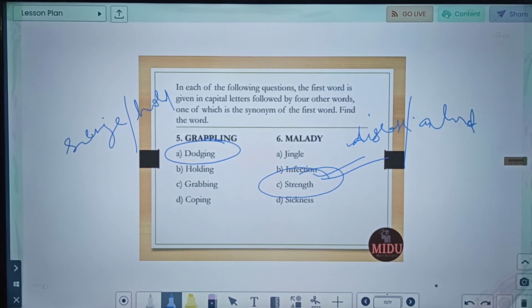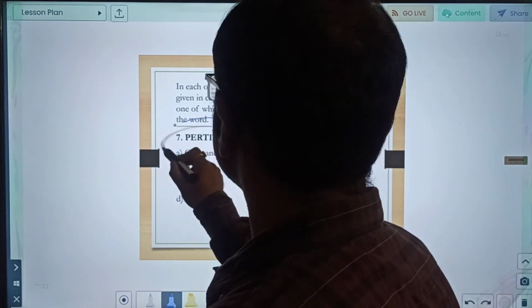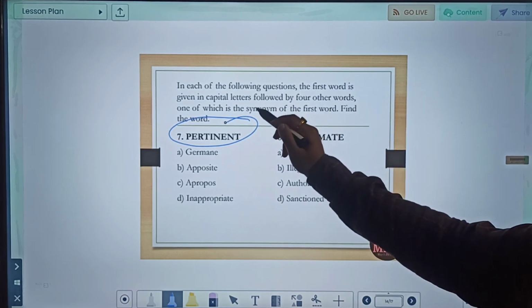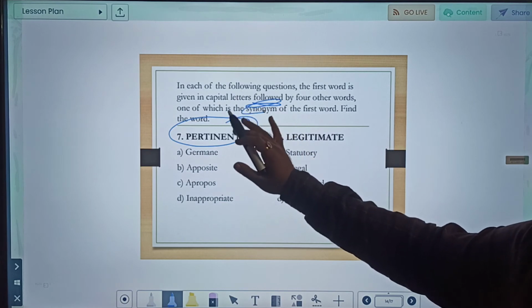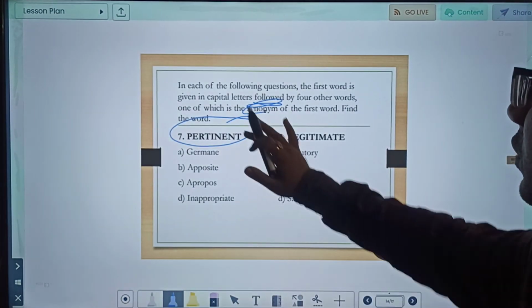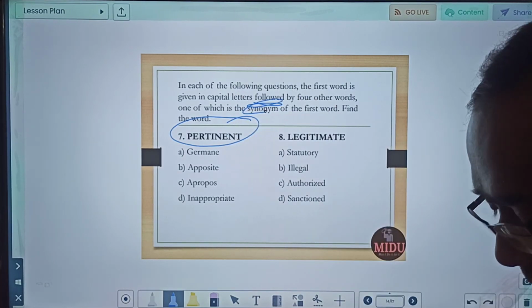So our seventh word basically is pertinent. Friends, just a correction I will tell you. In our next set, by mistake here synonym has been mentioned. You just ignore this, and we are working on antonym. Synonym was the first 10 words, antonym is next, and just ignore this upper instruction and go by what I am speaking. So meaning of pertinent.